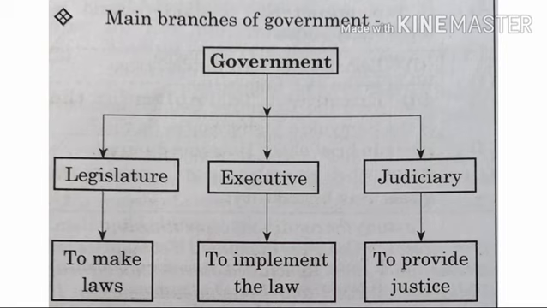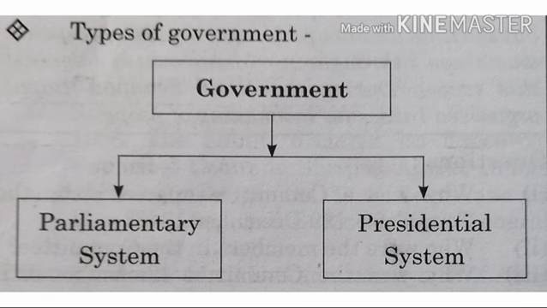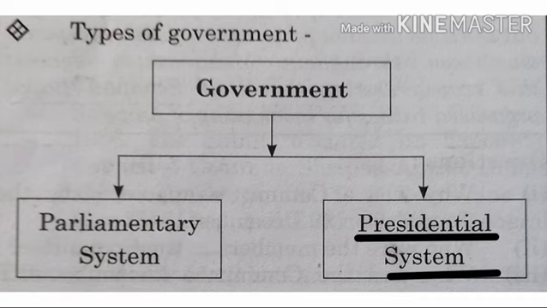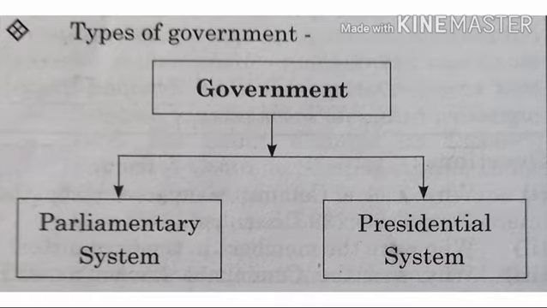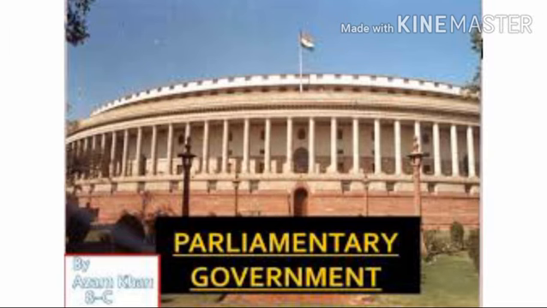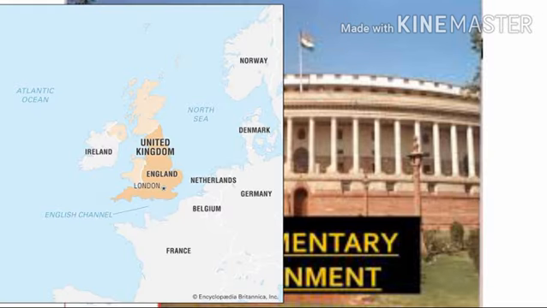Now we have studied the main branches of the government. Now we are going to study the two main types of government system, that is the parliamentary and the presidential system. So first we are going to study the parliamentary system of government which we have in India. The parliamentary system of government developed primarily in England.